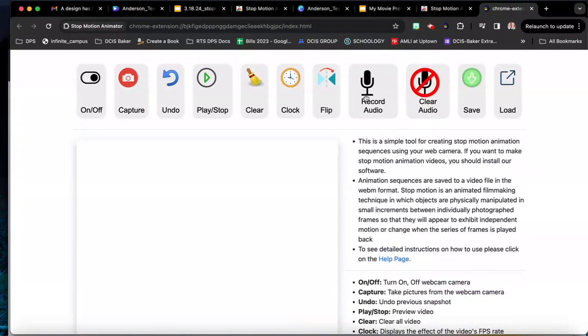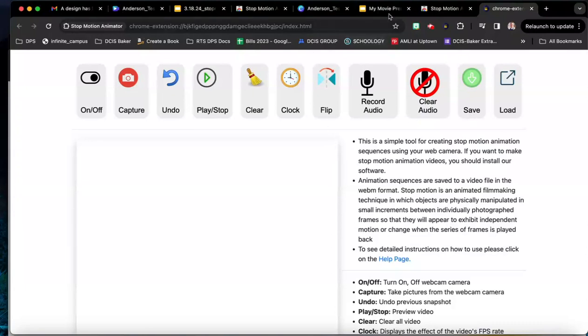You can also record some audio in this extension, but there's not a lot of options, and sometimes the classroom is loud, so maybe you don't want to use that. You're going to click Save and download it as an MP4.